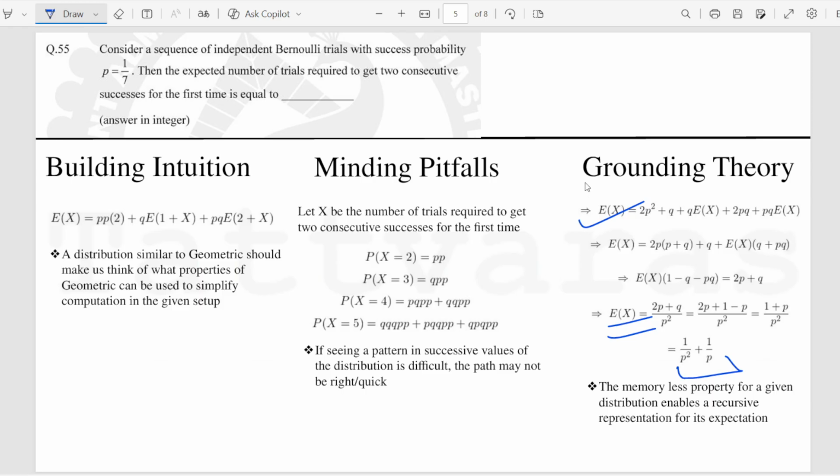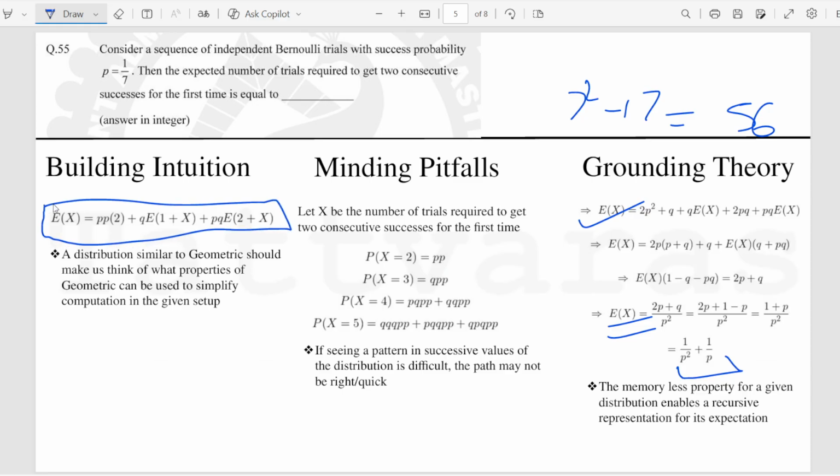So you have p as 1 by 7, it's essentially 7 square plus 7, which is 56. So that's it. It is so elegant. The solution is just in some sense one line, and the smart work that it requires to get to this, that's why I really appreciate this sum.